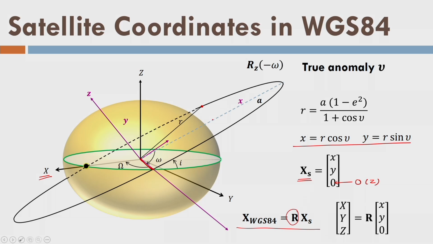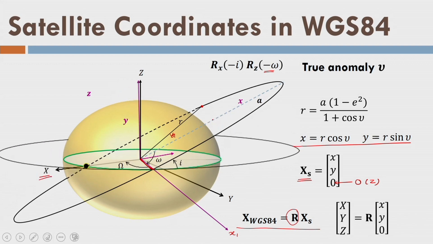Now just think that if you rotate about this new axis, say x1, and there is a new axis called y1, and z is still z. About x1, if you give another rotation by angle I, remember this omega direction is clockwise, so we have written minus omega. Now you are rotating the new coordinate system x1, y1, z about the x1 axis, so that z and y1 will rotate and they will come into the plane of the equator by the I angle rotation. Let us see. This is explained like this. This kind of rotation we are doing now.